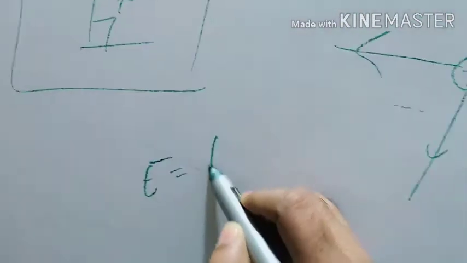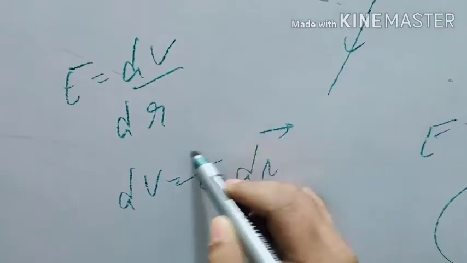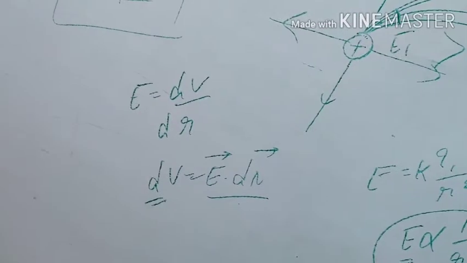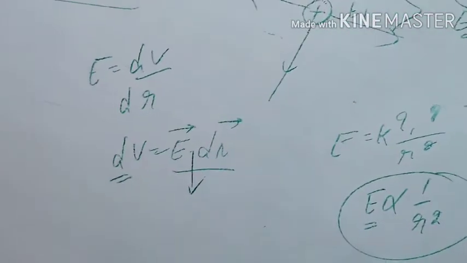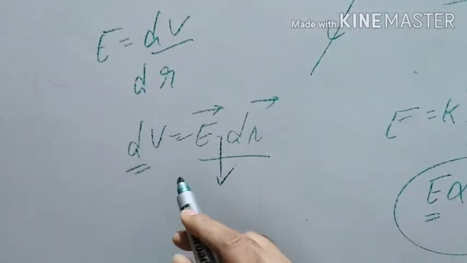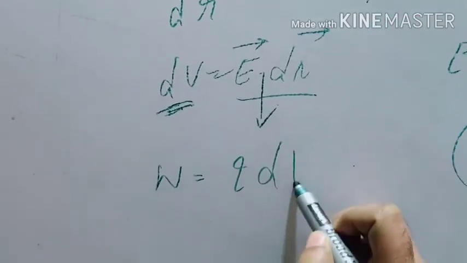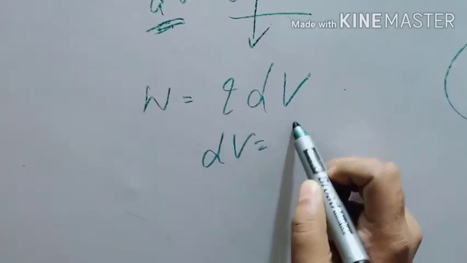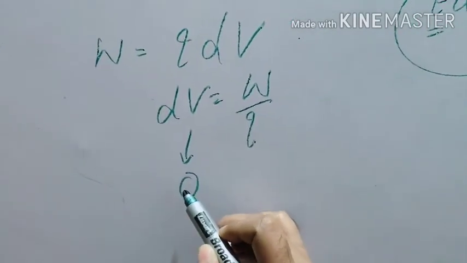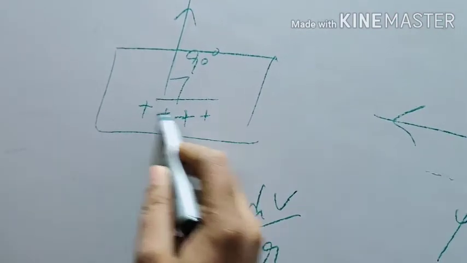You know the formula E is equal to dV by dr, and you can say dV is equal to E dot dr, and that definitely is a potential. So this dot product shows that electric field is always... Work is equal to Q into dV, so dV is equal to work upon charge. If it is an equipotential surface, it is 0. So at every point the potential is the same.